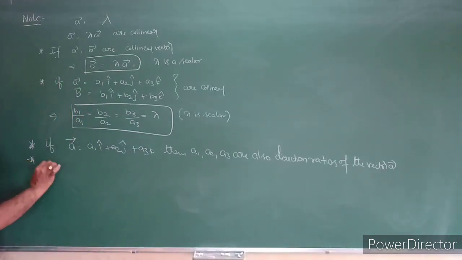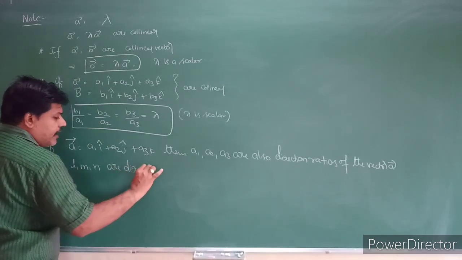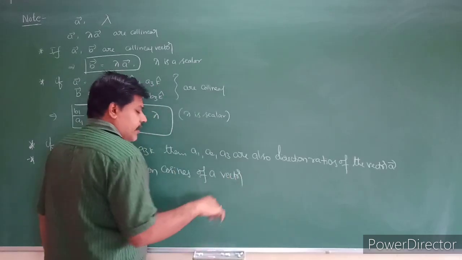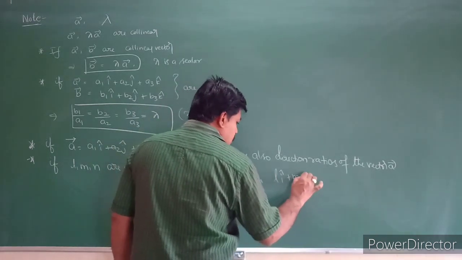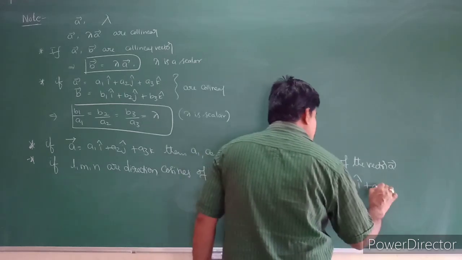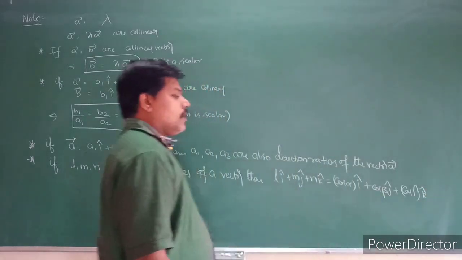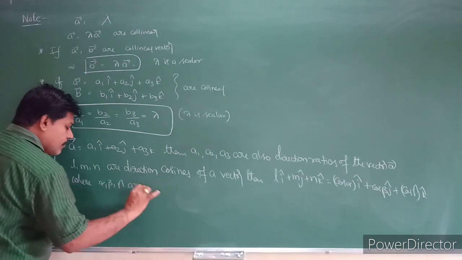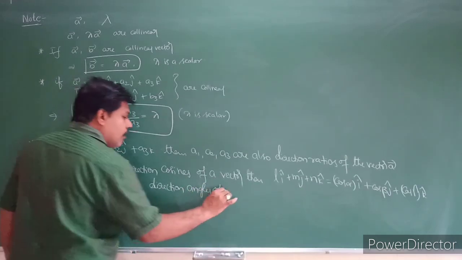Also see here one more condition: if L, M, N are direction cosines of a vector, then L i plus M j plus N k can be written as cos alpha into i plus cos beta into j plus cos gamma into k, where alpha, beta, gamma are the direction angles of the vector.